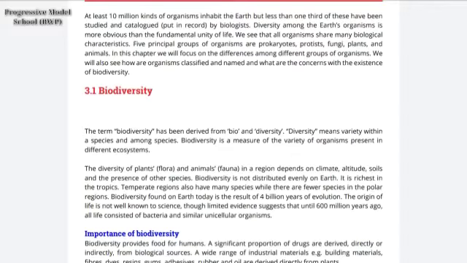It is rich in some regions. The origin of life is not well known to science, though limited evidence suggests that until 600 million years ago, all life consisted of bacteria and similar unicellular organisms.